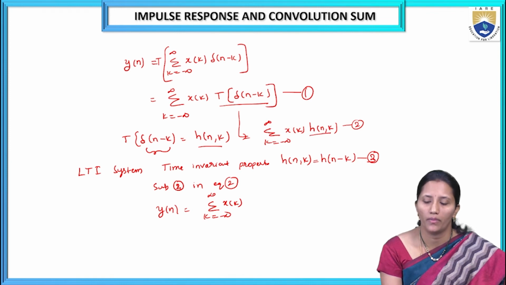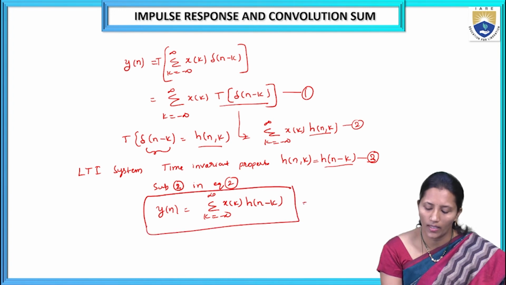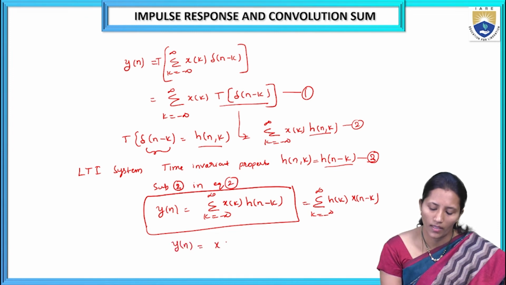The delayed input impulse response is equal to the delayed output response h of n minus k. So this is the final output response of the LTI system. We can write this as sigma k equals minus infinity to infinity h of k into x of n minus k. So this is the convolution of x of n star h of n.